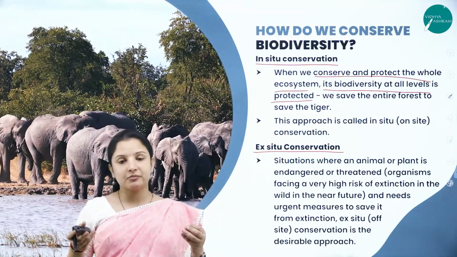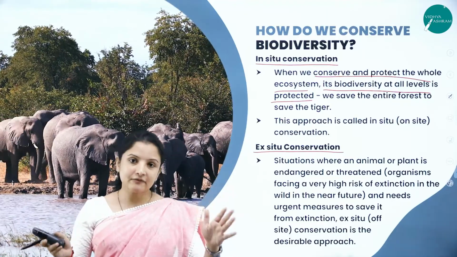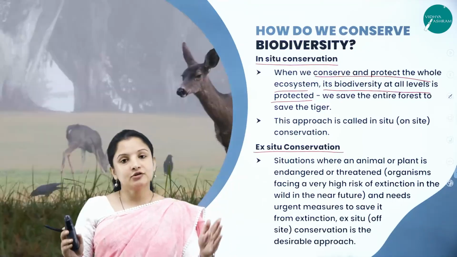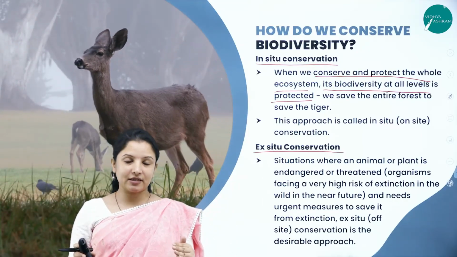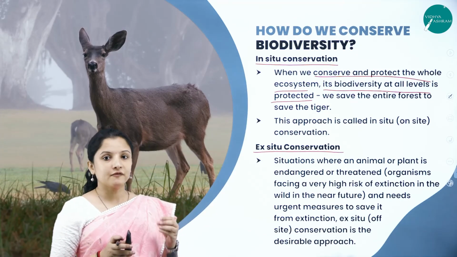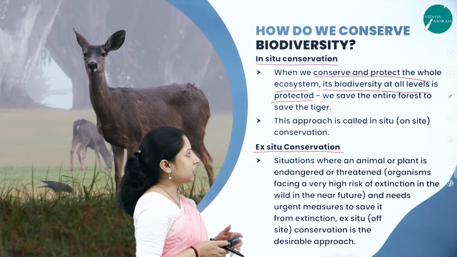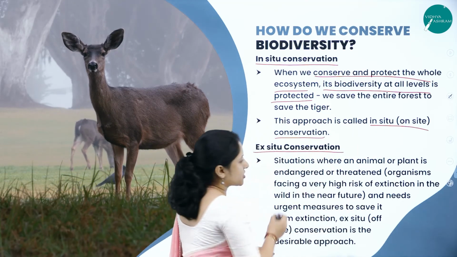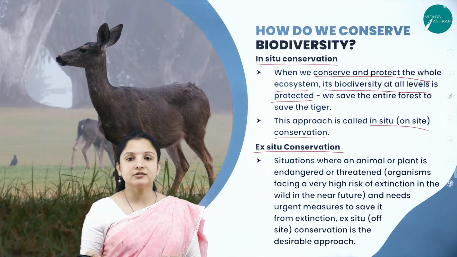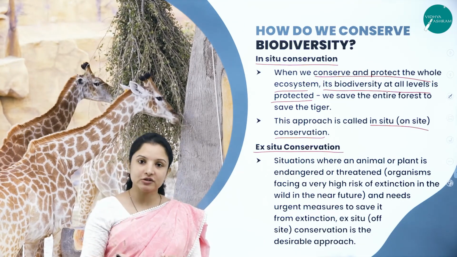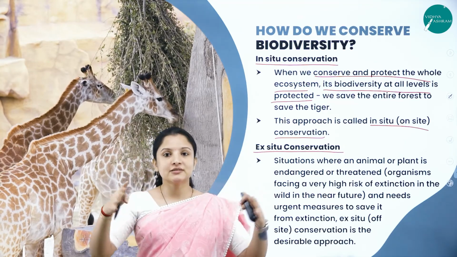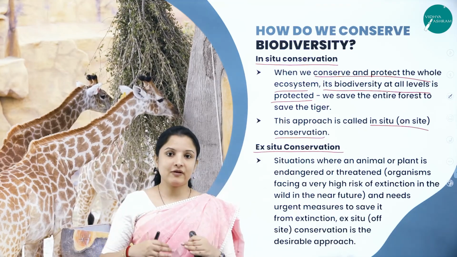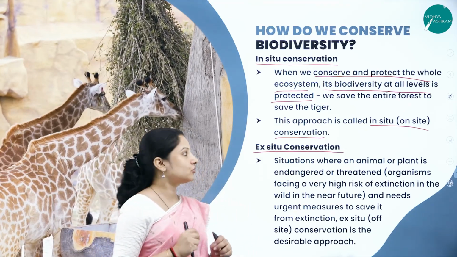So in situ conservation means there is a forest. In that forest, tigers are there. So you preserve that forest itself, there itself, so that the tiger gets protected from the poachers or because of other human intervention. So this approach is called in situ or on-site conservation. So we have various examples of in situ conservation like national parks, biosphere reserves. That is done in the forest itself, right? Where the area is protected in such a way that whatever animal is living there, that also gets protected. So that is in situ conservation.